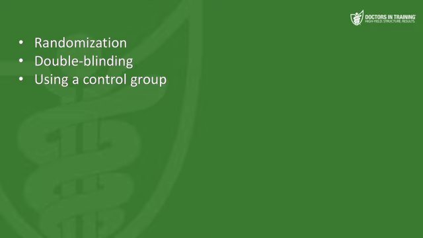So now let's talk about the controlled aspect. A controlled trial means that there are at least two study arms, one with the experimental intervention and one with the control intervention or placebo. The control arm allows the experimental intervention to be compared with a placebo or a known established treatment in a study group that's otherwise similar to the experimental group.